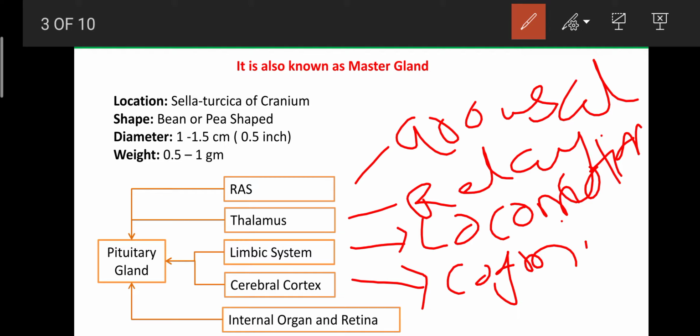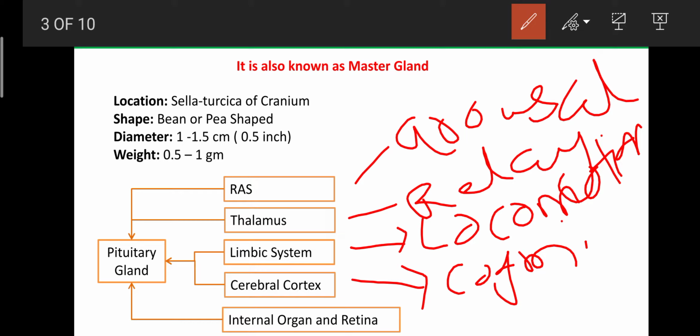For example, when I want to see something, at that time our eye requires more and more nutrition and more blood to perform the functions of vision. At that time, the cerebral cortex can detect and integrate what changes occur in the retina or in the eye. According to that, the message is sent to the pituitary gland. Once again, with the help of ACTH, the pituitary gland can adjust the blood circulation in the various parts of the retina and eye.